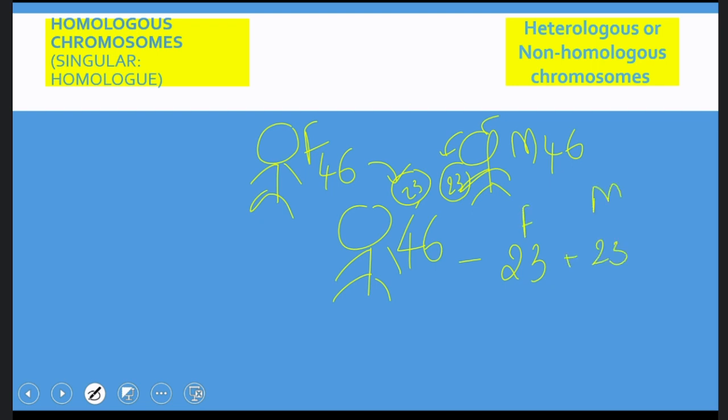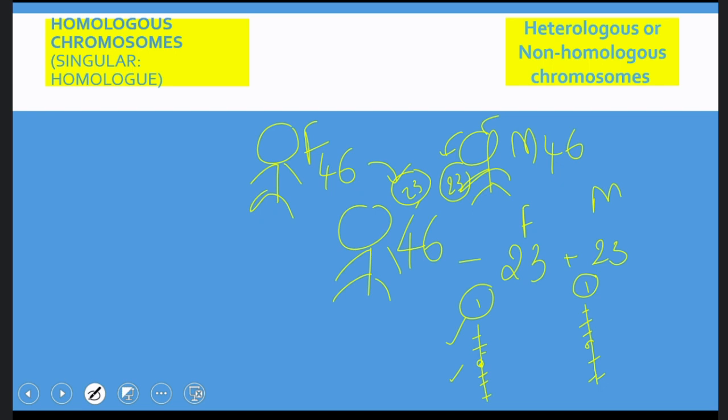Why is it so? When we see the first chromosome of the father, with respect to its length, its centromere position, and its arrangement of genes, it is similar to the first chromosome of the mother. Lengthwise it is the same, centromere position is the same, and arrangement of genes is the same.